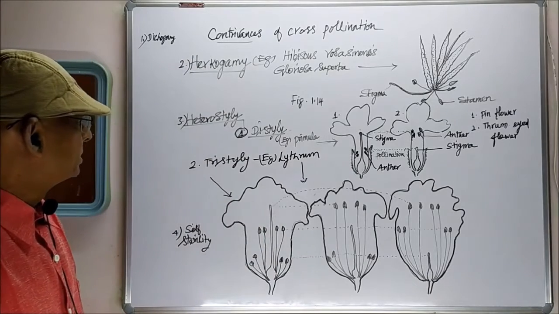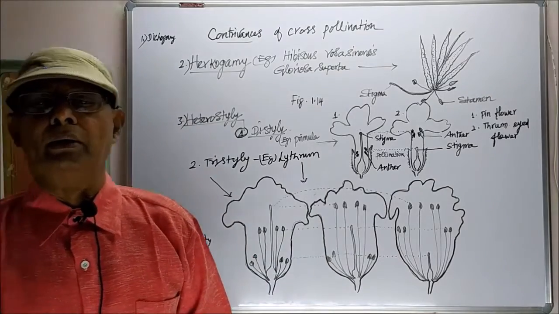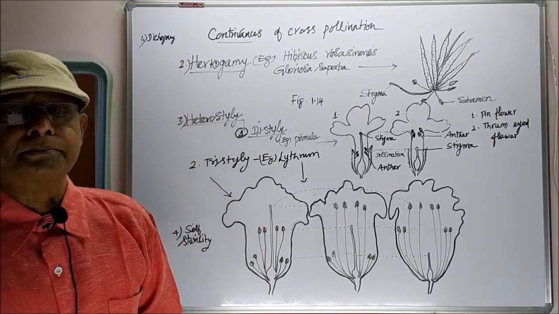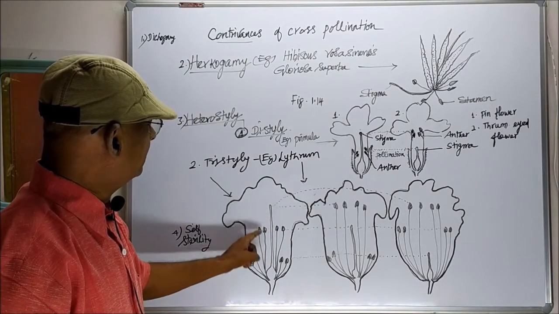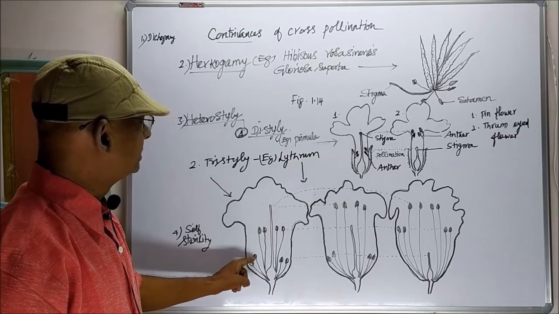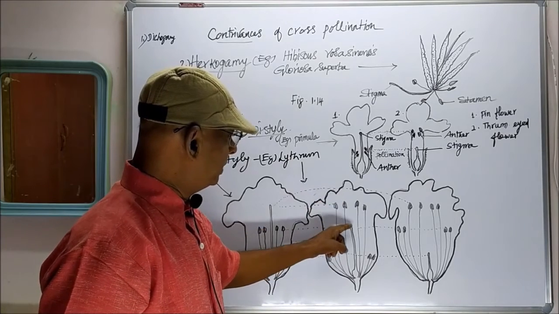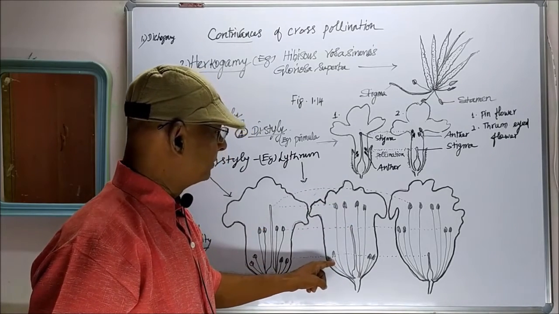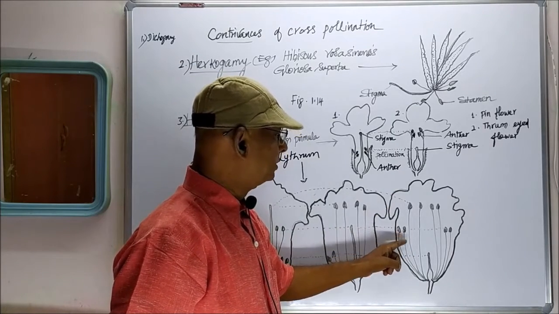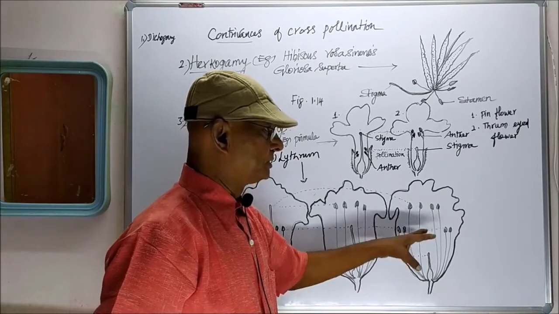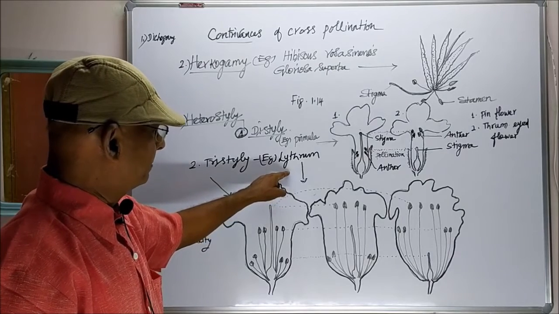In the first type, a long stigma, middle stamens and short stamens are produced. In the second type, long stamens, a middle stigma, and short stamens. In the third type, long stamens, middle stamens and a short stigma. These are all the three types of flowers produced by Lythrum.